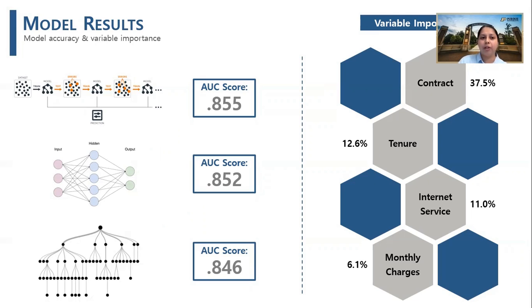Moving on to the results of our predictive models, we used the AUC score to determine which model performed best when it came to predicting the churn rate. As can be seen from this slide, the gradient boosting model with an AUC score of 0.855 performed better than deep learning, which had an AUC score of 0.852, and random forest, which was 0.846.